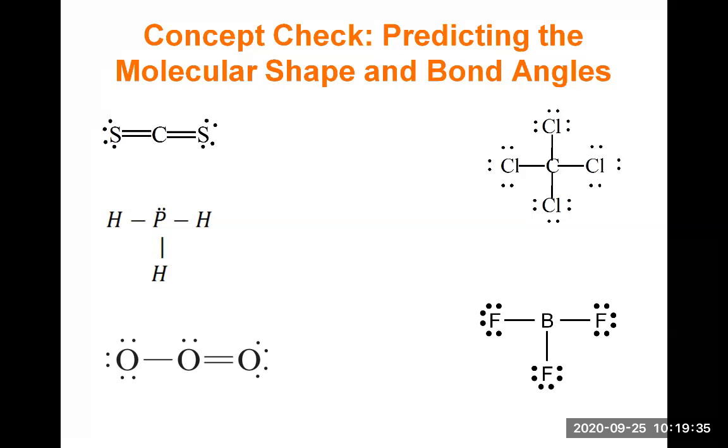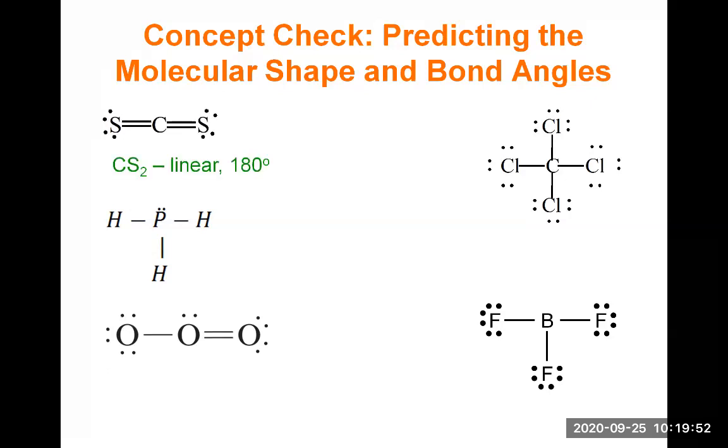So CS2 here, the central atom is the carbon. Carbon is surrounded by 2 double bonds. So that's 2 electron groups. When you have 2 electron groups, according to the table, you have a linear shape with a 180-degree angle. So it's linear with 180-degree angle between the 2 bonds.